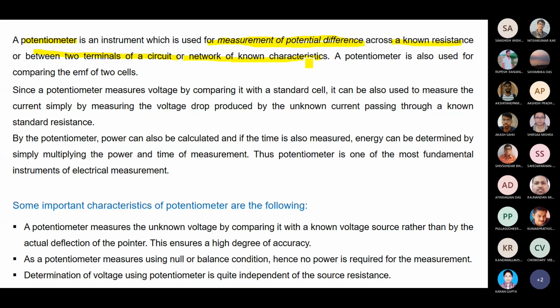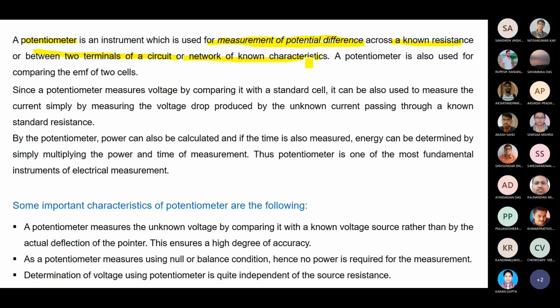It's a variable resistance having three legs, two fixed legs and one variable leg. In that way you can measure anything. Basically we use it for calibration purposes, to calibrate voltage and current.